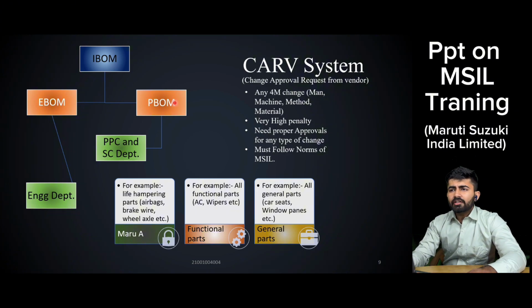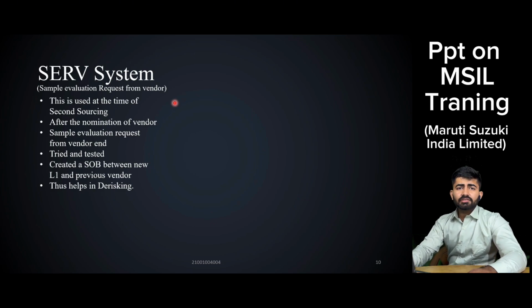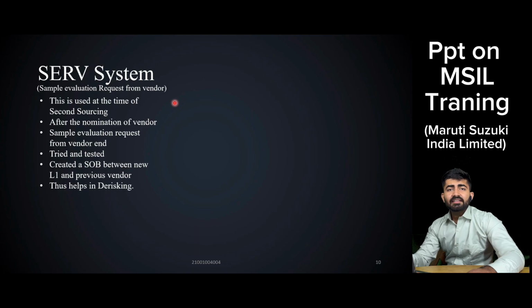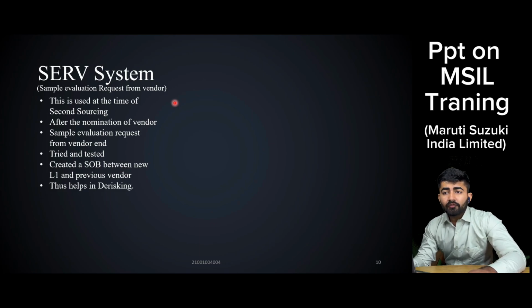Now coming to the next point, that is known as the SCRV system. SCRV means sample evaluation request from vendor. This is basically after the second sourcing, where the vendor needs to get their material completely checked, whether this part is able to fulfill Maruti's demands or not.